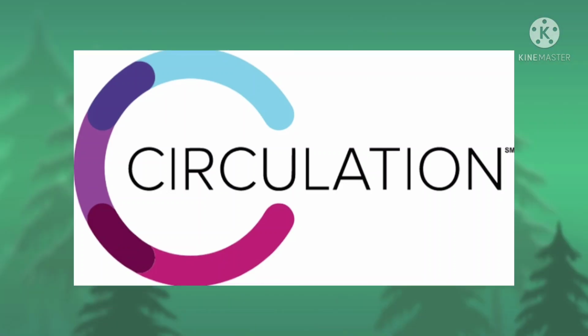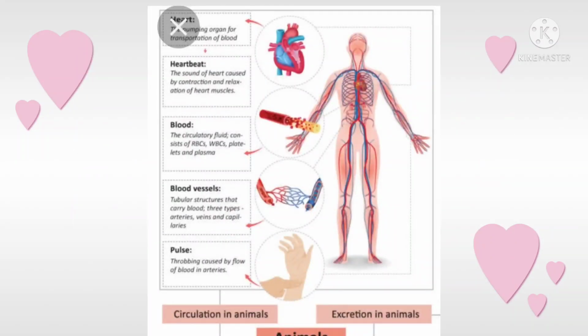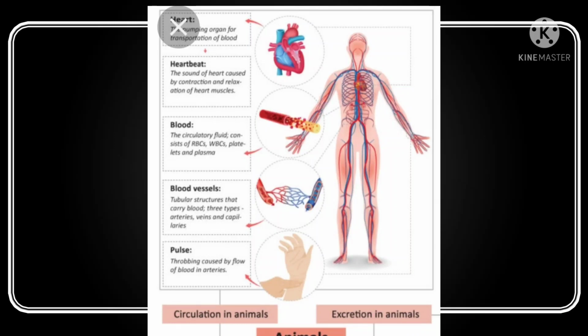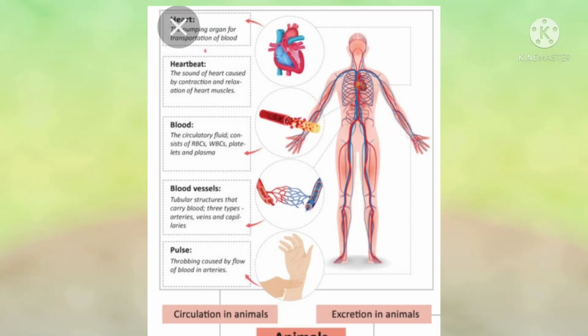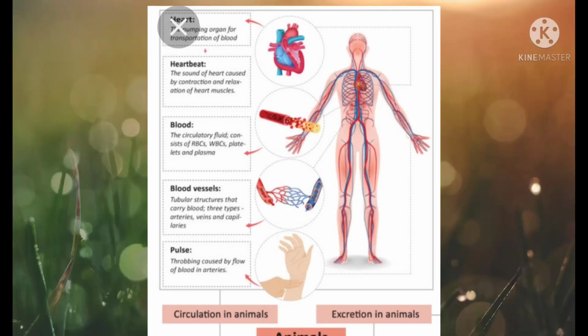We eat solids, we drink liquids, and we breathe gases. Do you think it is possible to transport all the three types of materials through a single system? No, it is not possible to transport all materials through a single system.